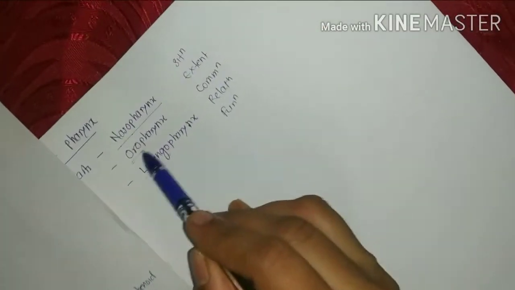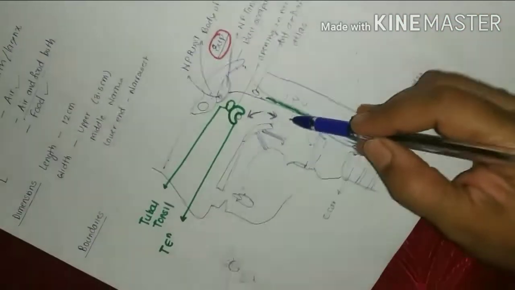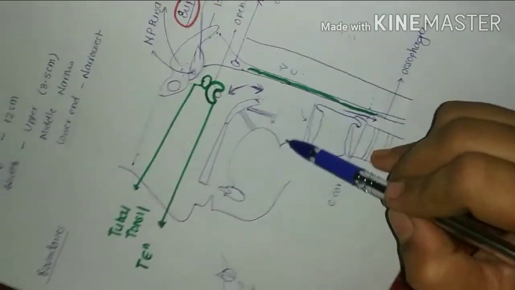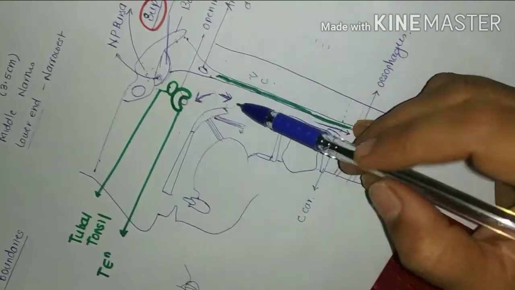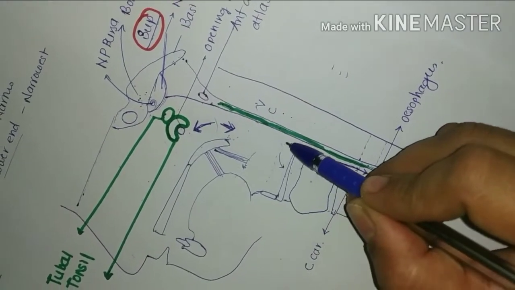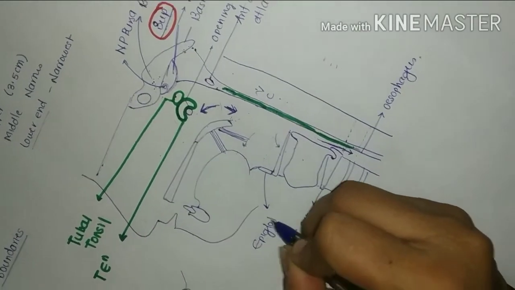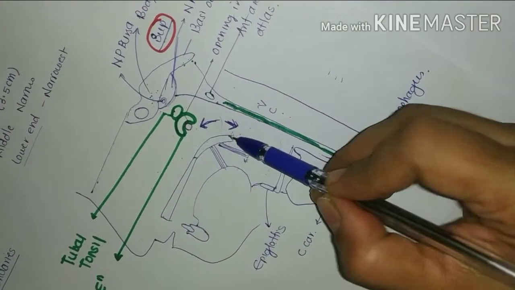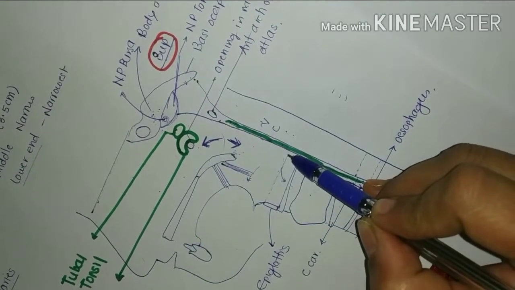Now coming to our next part, that is the oropharynx. Again going to the same headings. So oropharynx situation, it is situated behind the oral cavity. So this is oral cavity and this is our oropharynx. What is the extent? It extends from soft palate to the upper part of epiglottis. So here this is epiglottis. So this is the upper border of epiglottis and this is the soft palate. So from the soft palate to the upper border of the epiglottis is the oropharynx.